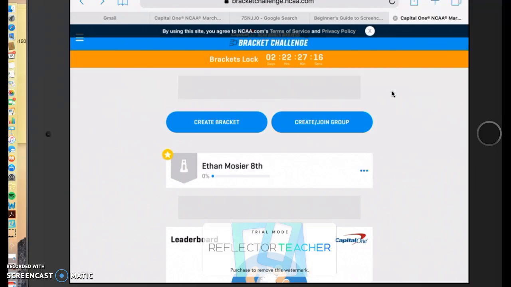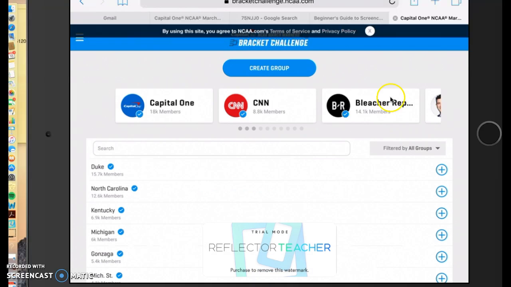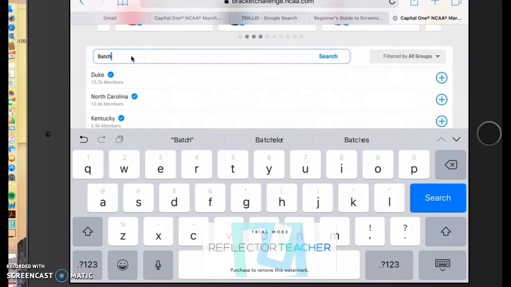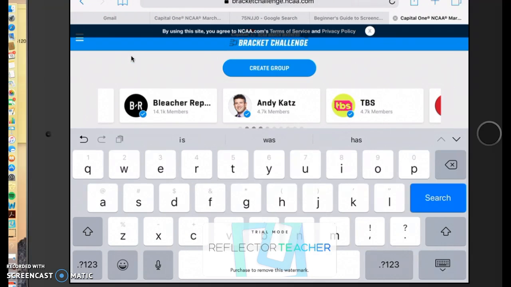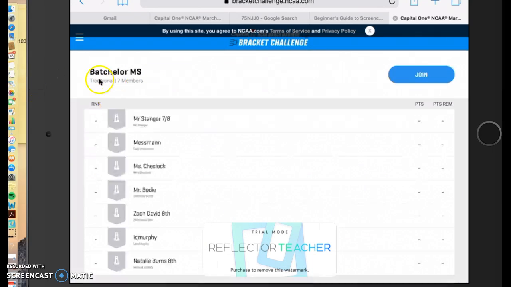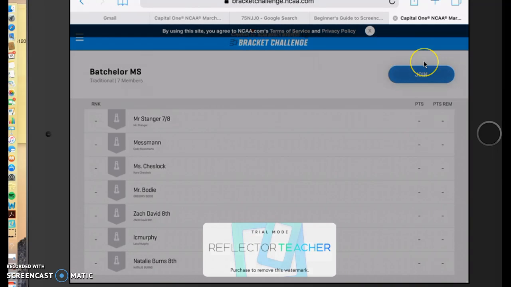Next, you will choose Create/Join Group. There, you will type in Bachelor MS. You will select Bachelor MS. Then you will click Join in the top right-hand corner.